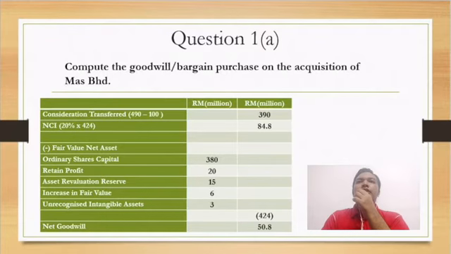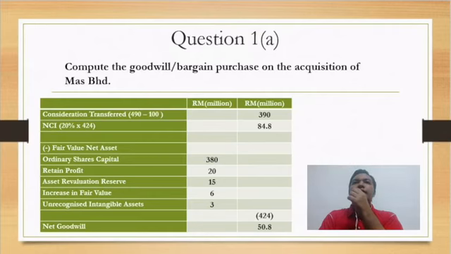So we already have the figure. We'll use the formula then: consideration plus non-controlling interest minus the fair value, and we'll get the net goodwill of 15.8 million ringgit. So that's all for question 1A.